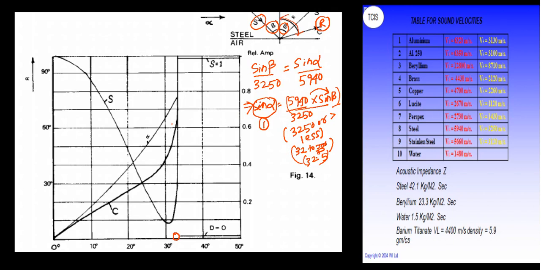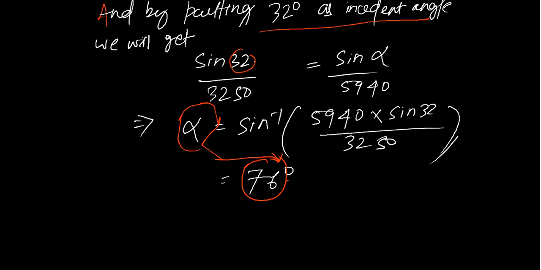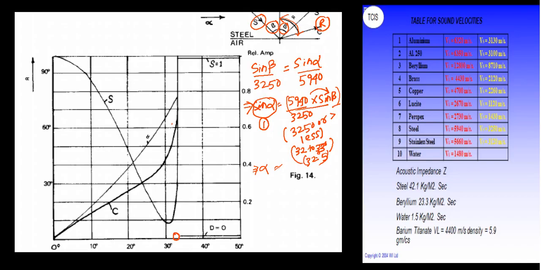Then similarly, if I take the value of alpha, it is coming around 76 degree. So here alpha will be 76 degree.